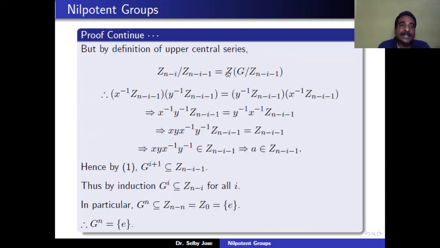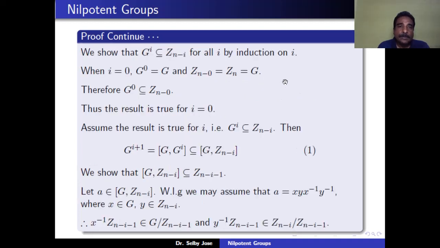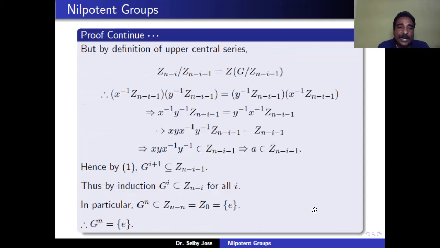But we know that by definition of the upper central series, the quotient group Z(n minus i) mod Z(n minus i minus 1) is the same as the center of G mod Z(n minus i minus 1). But the coset of y inverse belongs to this quotient group. So the coset of y inverse belongs to the center of the quotient group G mod Z(n minus i minus 1).